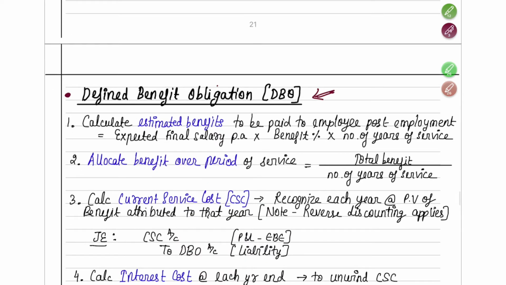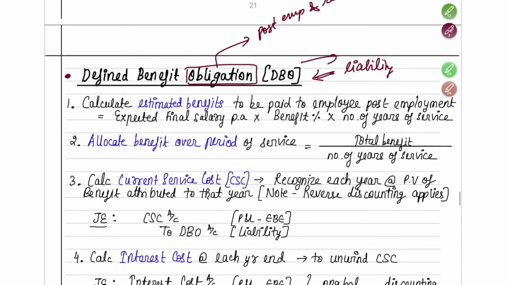Defined benefit obligation is nothing but, post employment, how much are you going to pay to the employee? That is the obligation of the company, correct? The company has to pay the employee. So post employment, how much are you going to pay, and how are you going to record that liability in your books? This is a liability to the company. That you are going to understand. So now let's understand the steps one by one.